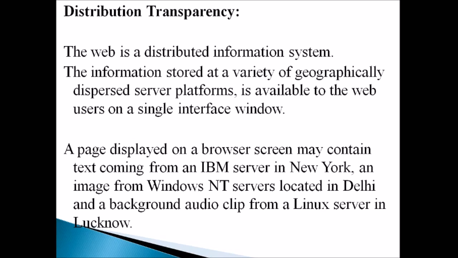The same page may also have an image from a Windows NT server located in Delhi. In case there is a background audio clip, it may be from a Linux server located in Lucknow. Likewise, the information in a single page is collected from different locations, from different servers.